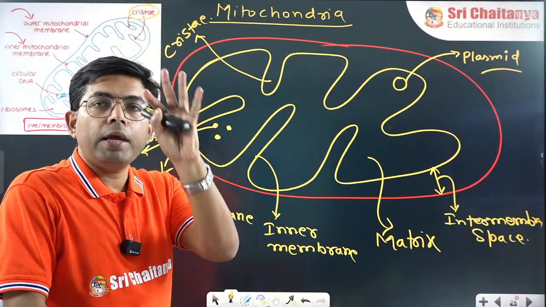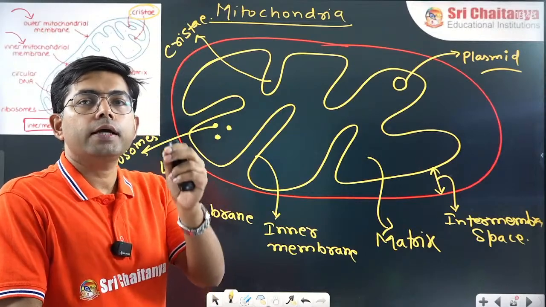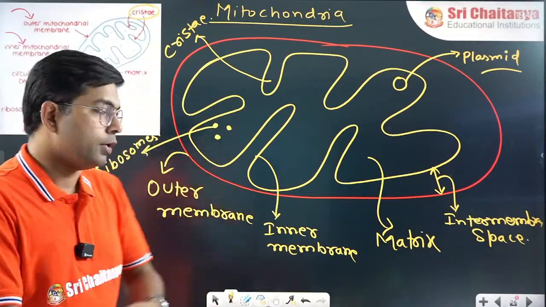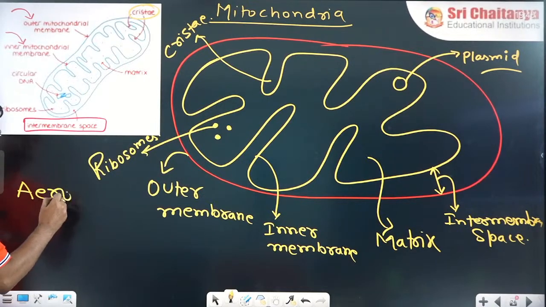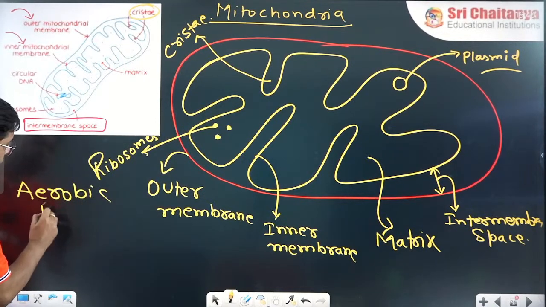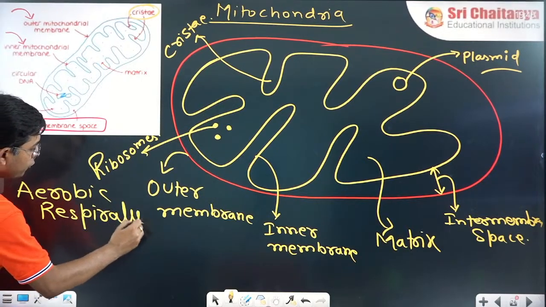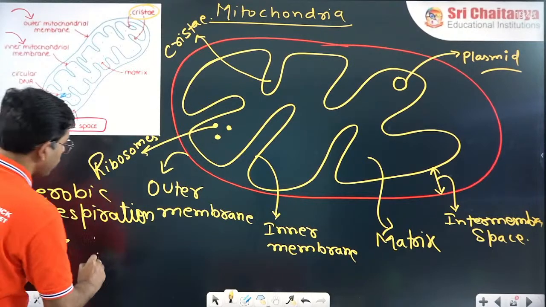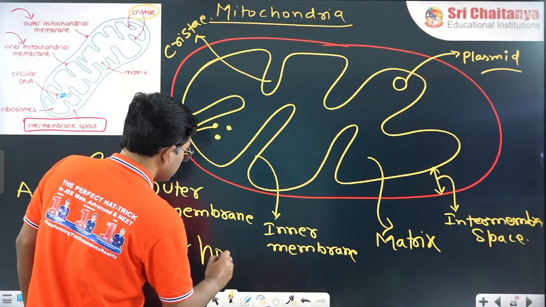Now, what is the main role of mitochondria? They help in aerobic respiration and in the production of ATP. So write it down: they have a function in aerobic respiration. And since they help in production of ATP and energy, they are called the powerhouse of the cell.